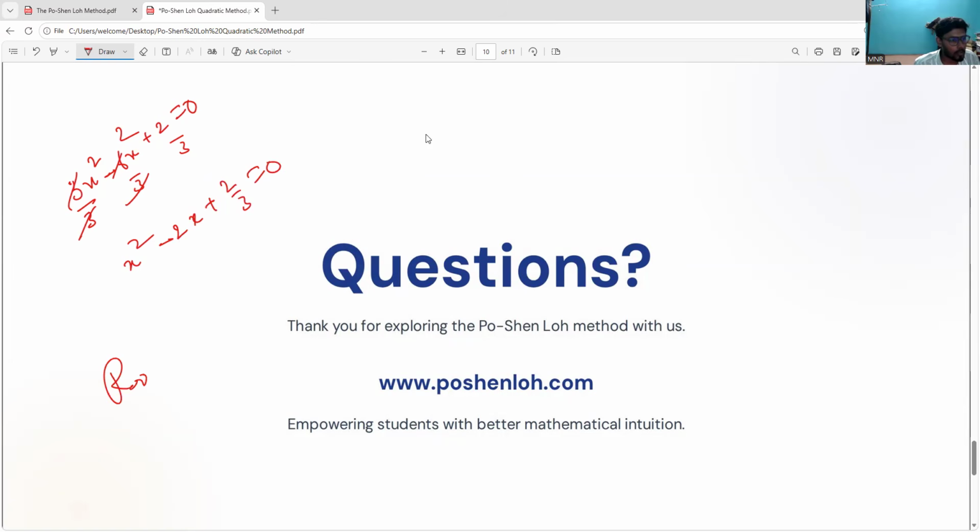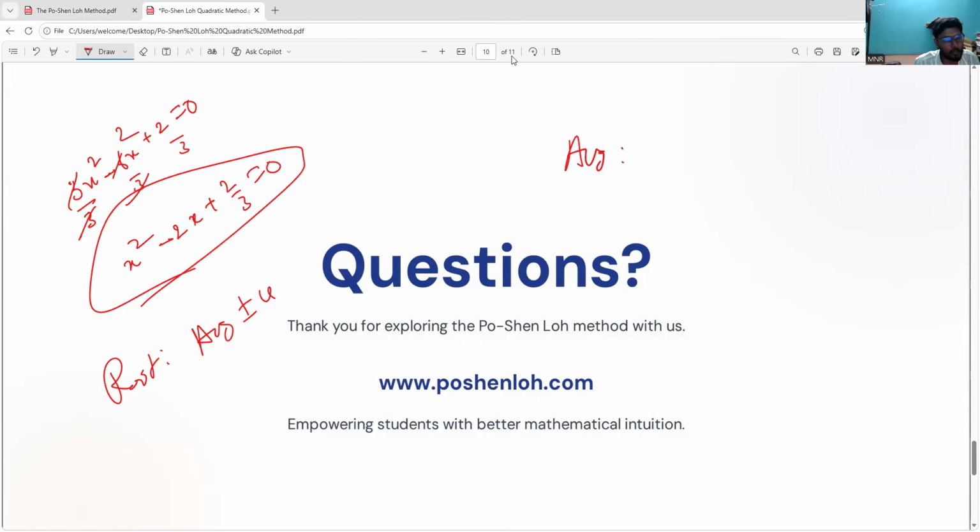So the roots formula. What is the roots formula? Average plus or minus u. That is what is in my mind, so finish it off now. What is the average formula? First, everybody teaches this. Average equals minus b by 2. So minus of minus 2 divided by 2 is 2 by 2, which equals 1. So the average value is 1.